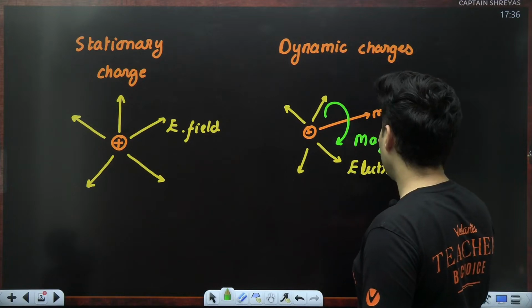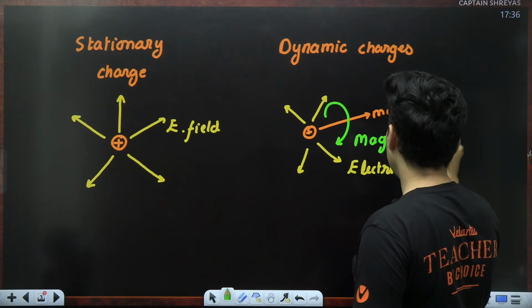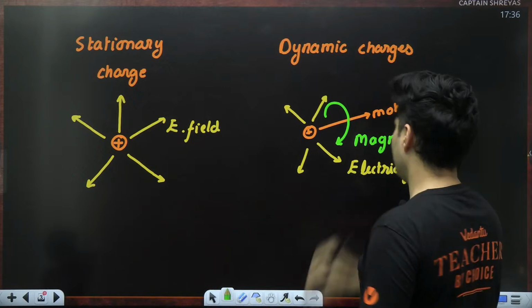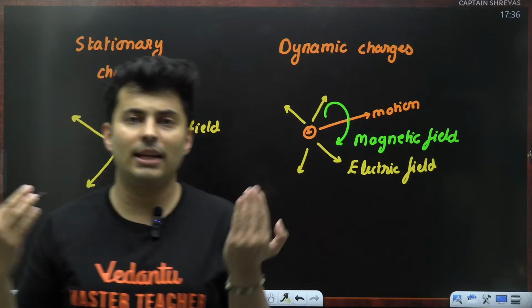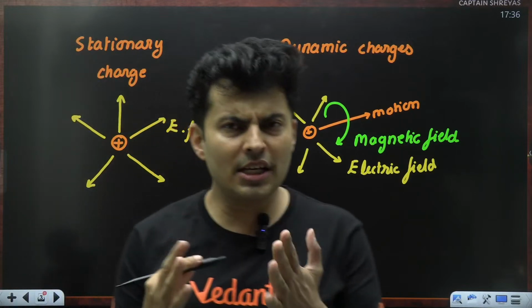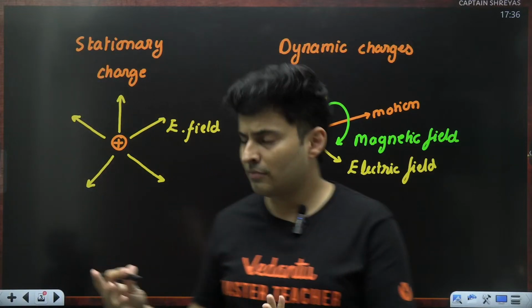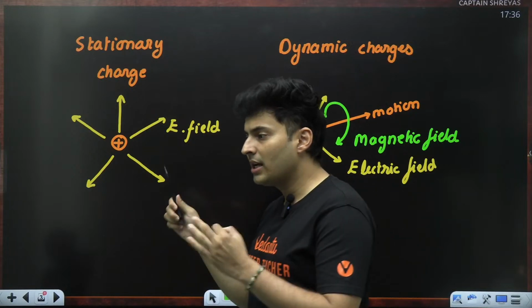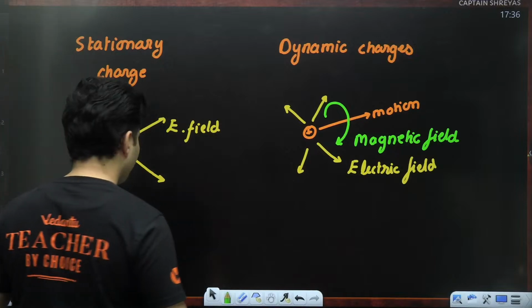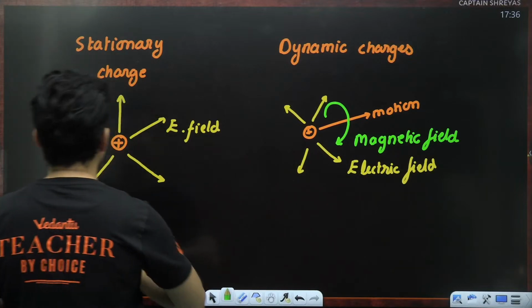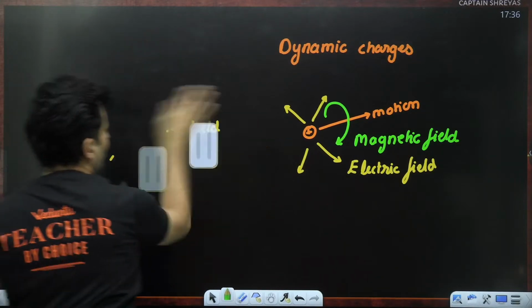So moving charges create electric as well as magnetic fields. Stationary charges, electrostatics, basically create only electric field. As simple as that. But there is a very interesting case in this also.